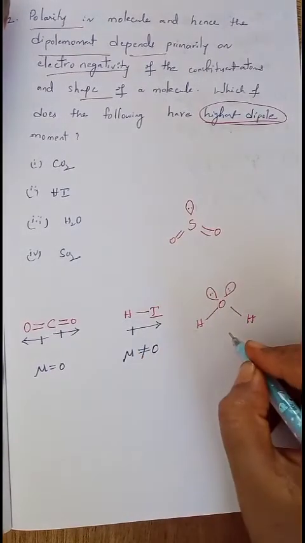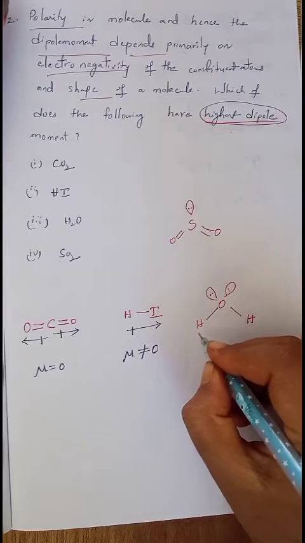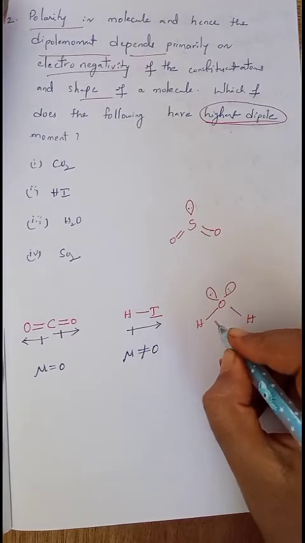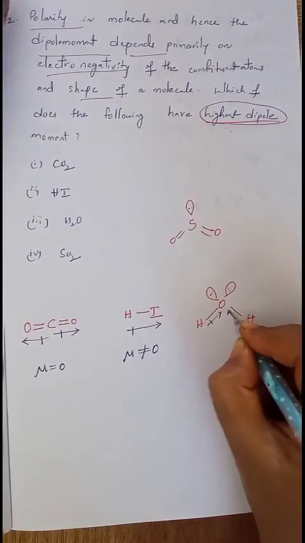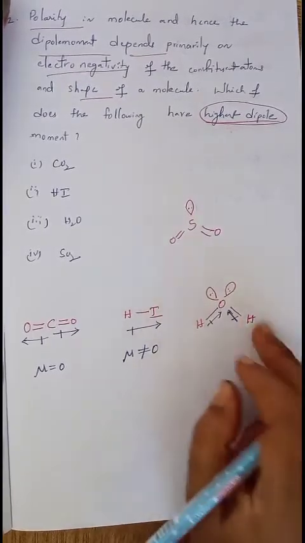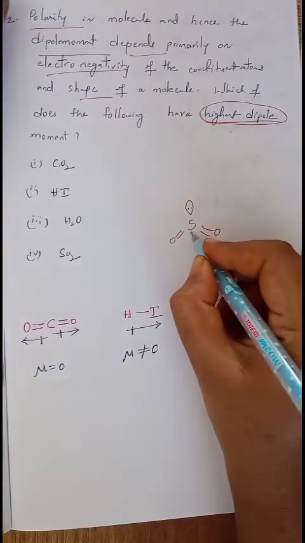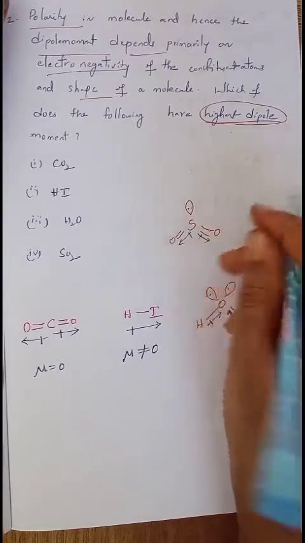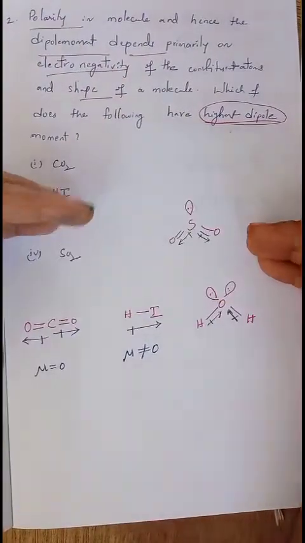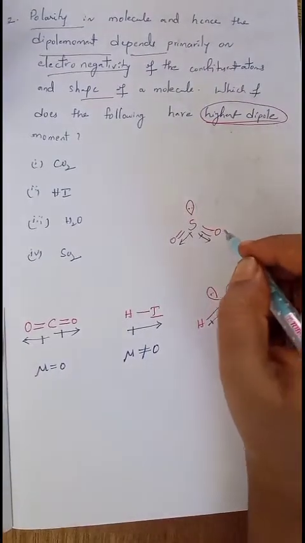Next, we'll move on to the H2O molecule. In this H2O molecule, hydrogen is less electronegative and oxygen is more electronegative. Then these bonded electrons try to move towards the oxygen atom. Again here there will be some net dipole moment. Oxygen has more electronegativity, but the bonds are not exactly opposite. They are bent. Even here we can observe some net dipole moment.